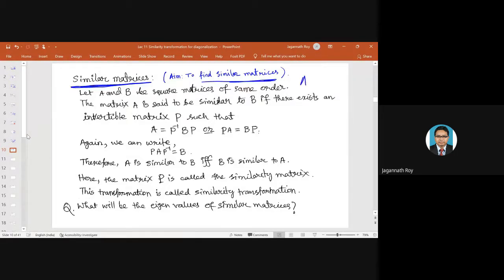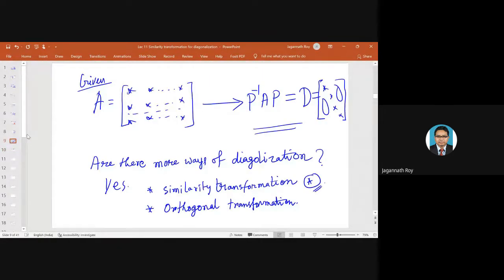If A is similar to a diagonal matrix, then we call A diagonalizable. One thing for diagonalization, we can see that A is diagonalizable if this is an n by n matrix and it has n linearly independent eigenvectors. So that is one definition.